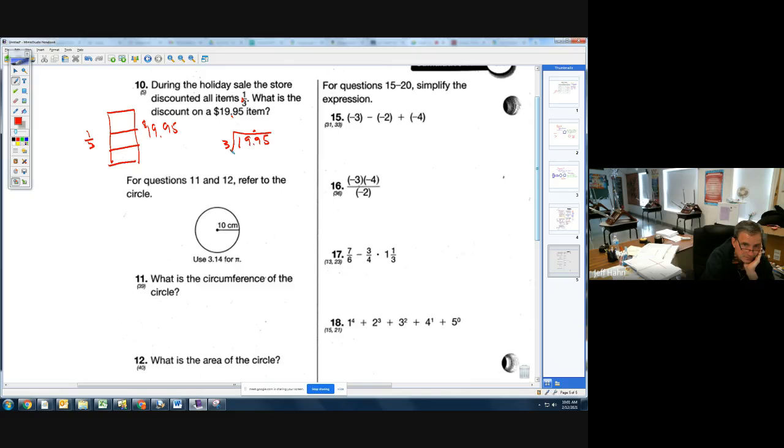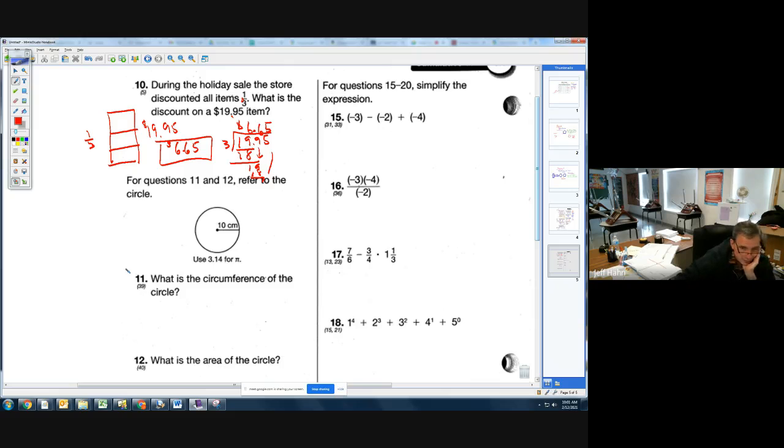Bring up my decimal. 3 goes into 19 6 times, which is 18. 3 goes into 19 another 6 times, which is 18. Subtract. 3 goes into 15 5 times. The discount is $6.65. Voila.